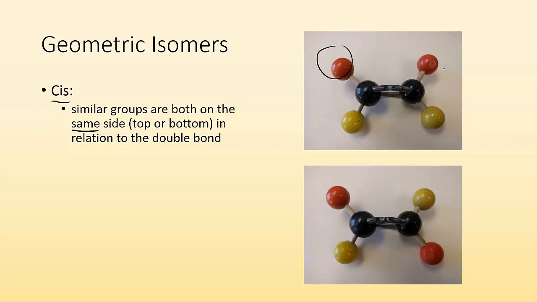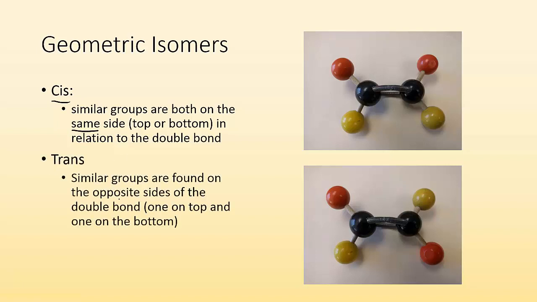So if I take a look, the orange is on the same side of the double bond. They're both above it. And the yellows are on the same side of the double bond. They're both below it. So this would be cis. Cis means like the same. So it's on the same side of the double bond. Or it could be trans, where the similar groups are found on the opposite side of the double bond, right? So you can see the orange, one's on top of the double bond and one's below it. Same with the yellow, one's below it and one's on top. So those are the two geometric isomers.